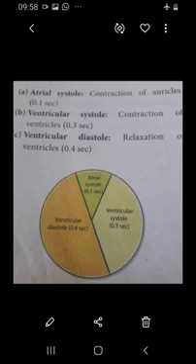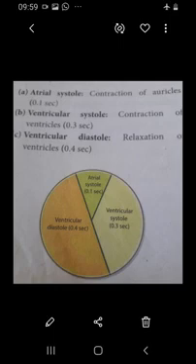Then ventricular diastole. Diastole we already know is a relaxation time. So ventricular diastole means relaxation of the ventricles, and the blood is forced out by the ventricles. It takes place in 0.4 seconds. So totally it takes 0.8 seconds. So the cardiac cycle lasts 0.8 seconds. It takes place in three ways. One is in the auricles, then it comes to the ventricles, and then the relaxation of the ventricles.